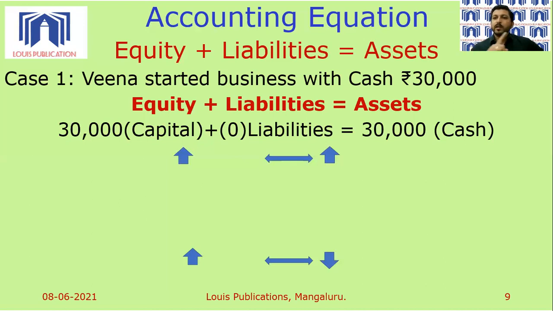So as I said earlier, this equation will always hold good. You take any number of transactions. After every transaction, you will find this equation holding good. Now, what is the application of this?